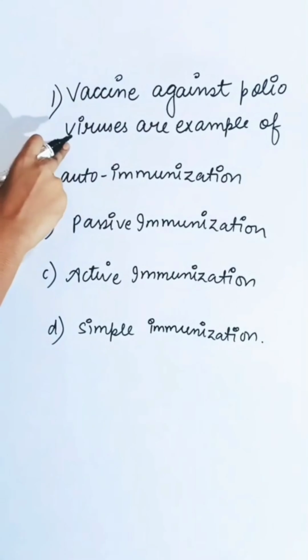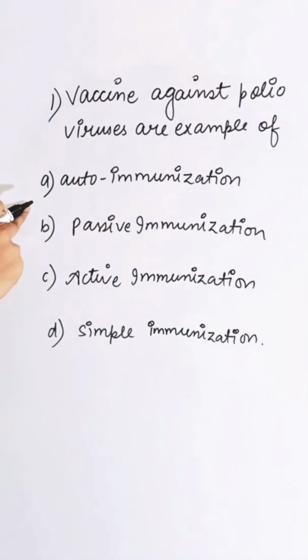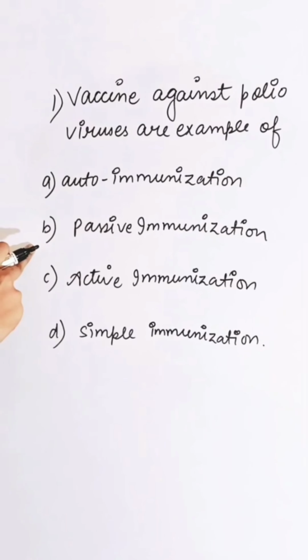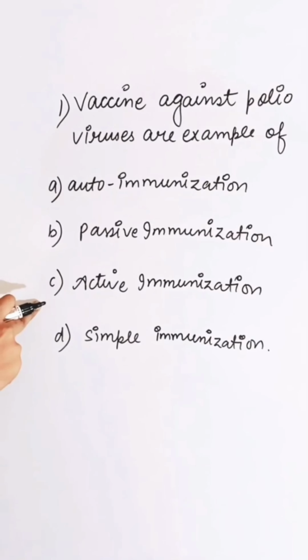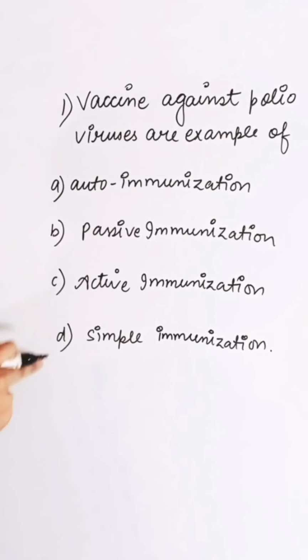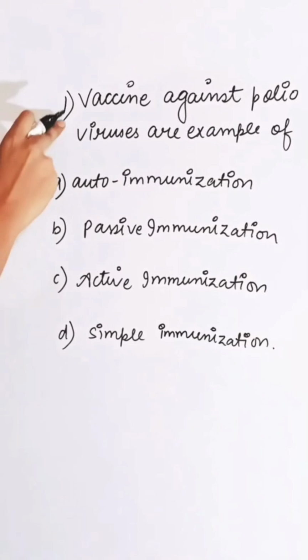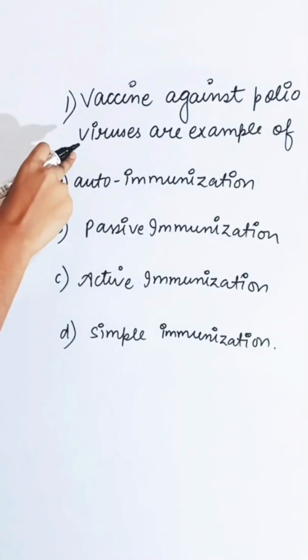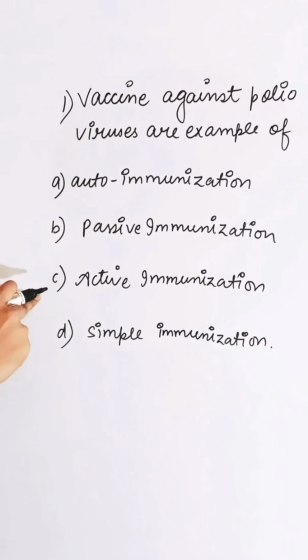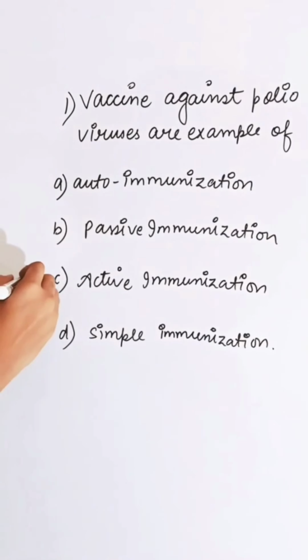Vaccine against polioviruses are example of first option autoimmunization, second passive immunization, third is active immunization, and fourth is simple immunization. Vaccine against poliovirus are the example of active immunization. So correct answer is C.